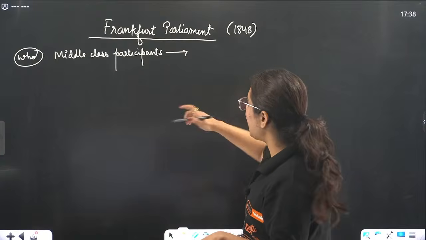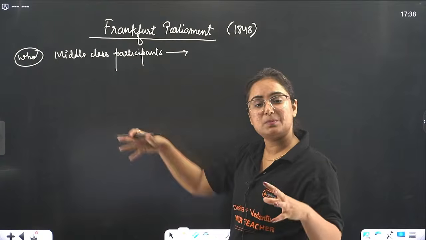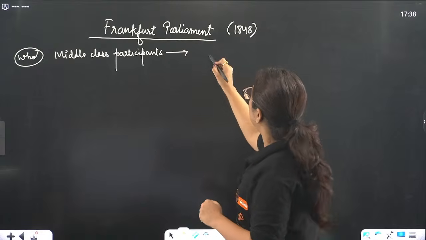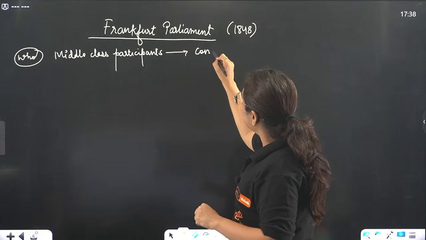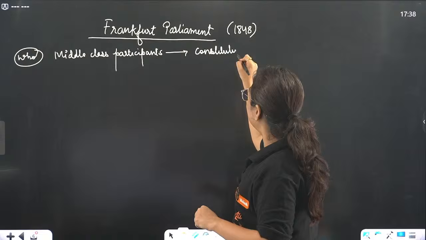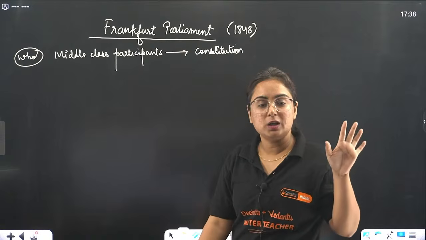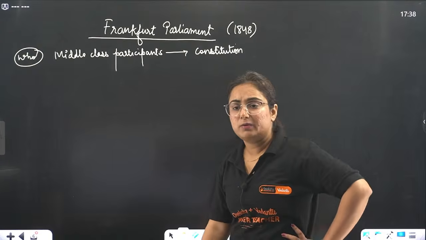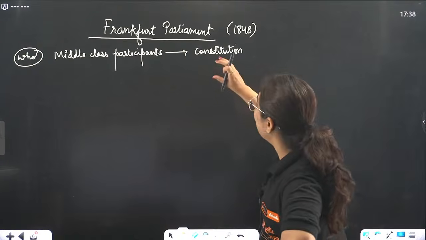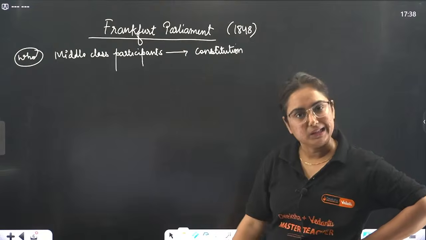Okay, so what happened, beta? Those middle class participants came together demanding that let us make the constitution for the German region, so that the monarch is responsible to what? Constitution. Okay, what we are going to do is, beta, we will make the constitution for the German nation.